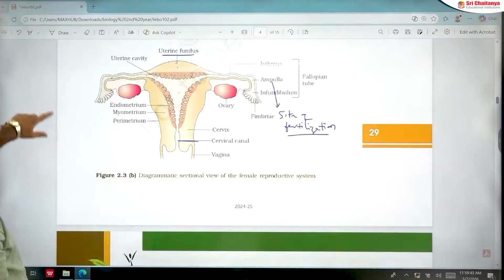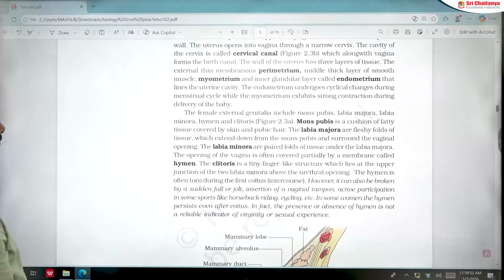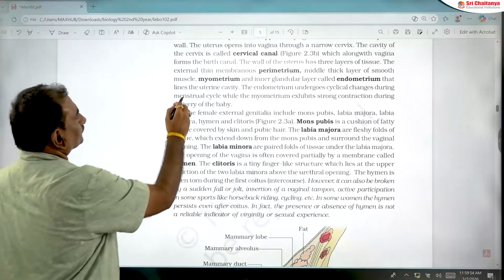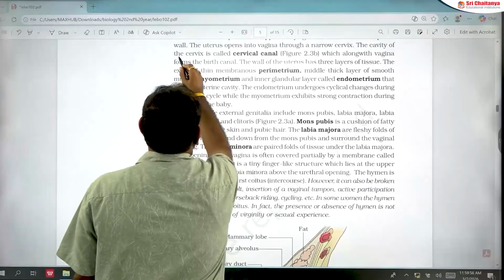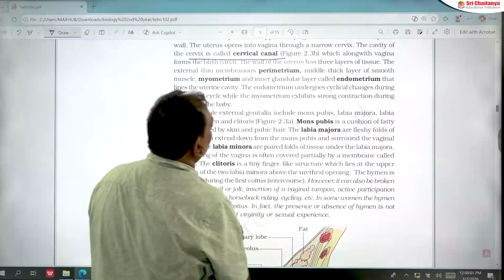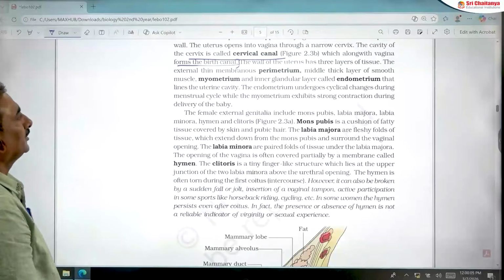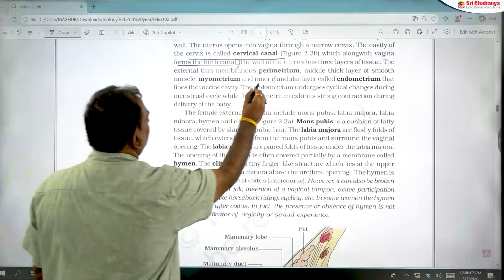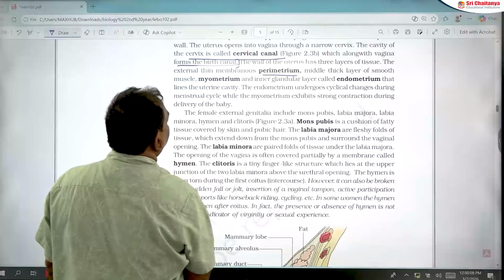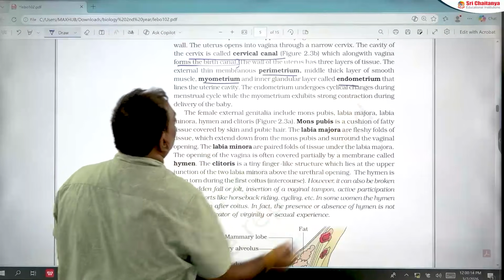So next, in the female reproductive system, the cavity of the cervix is called the cervical canal, which along with the vagina forms the birth canal. This is very important. And the wall of the uterus is made up of three layers: the outer perimetrium, the middle myometrium, and the innermost layer, the endometrium.